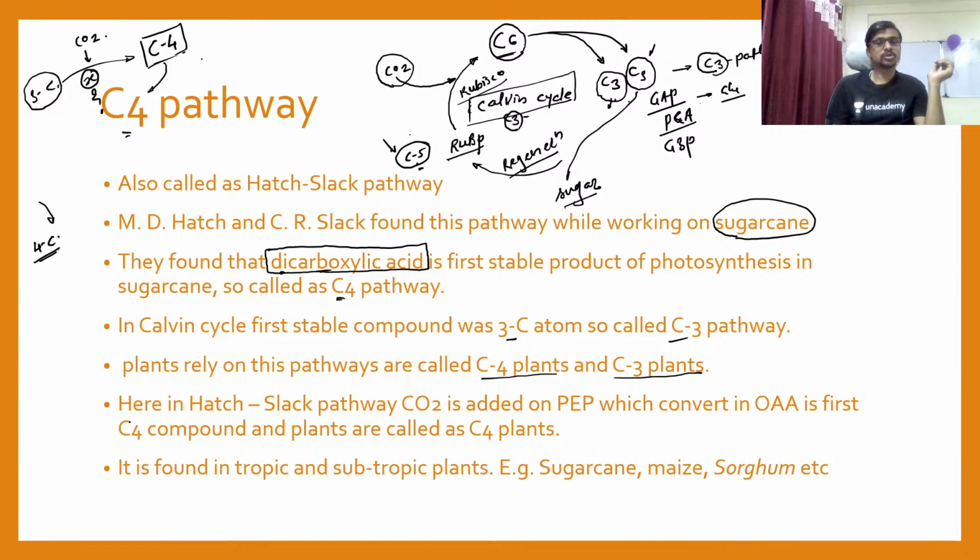Okay, so here in a Hatch and Slack pathway, CO2 is added on a PEP, so this is your 3 carbon atom compound, that is PEP. Okay, so I am going to write now adding now these names in there. Okay, so this is a PEP. PEP means phosphoenol pyruvate. We know that this compound is at the 8th-9th position in the glycolysis. Okay, so if you remember the glycolysis, you can find it phosphoenol pyruvate.